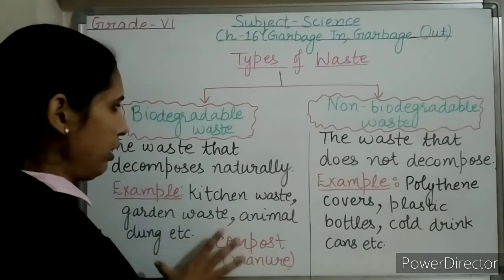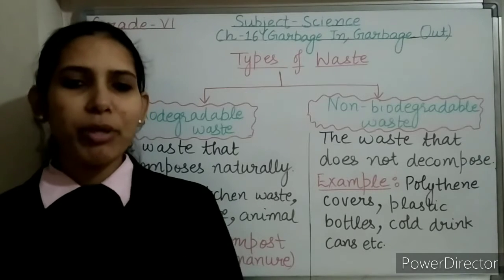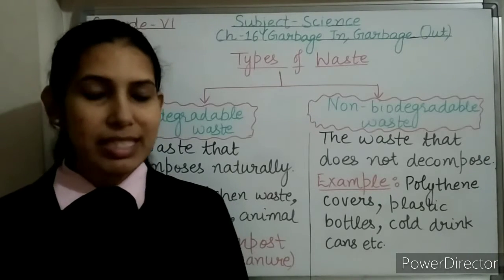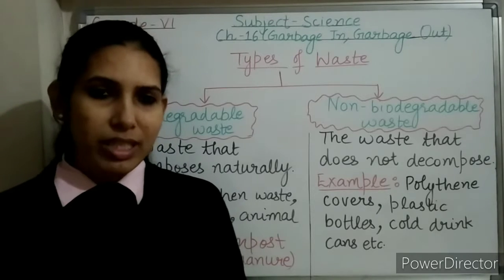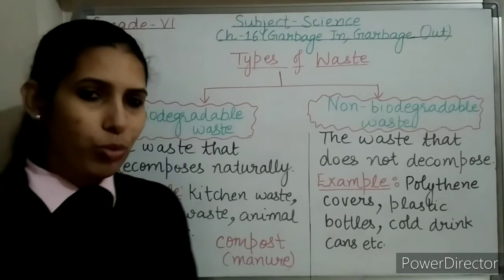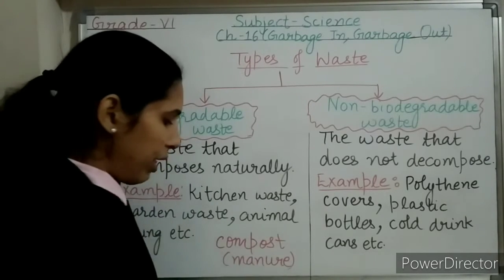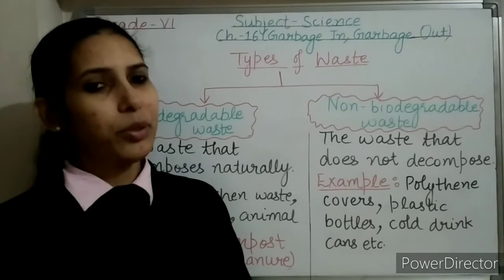Now, coming back to the biodegradable waste. As I told, biodegradable waste can be converted into manure by the process of composting. So this composting is a very good method. It is cheap and it is easy to do. So this composting method is considered a good method.